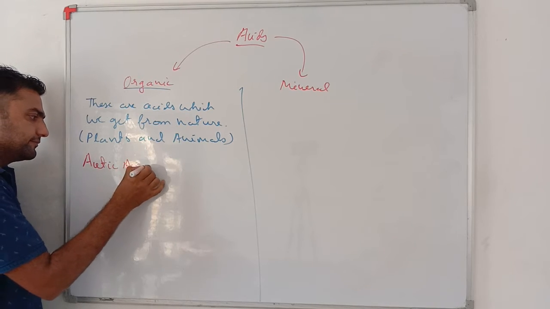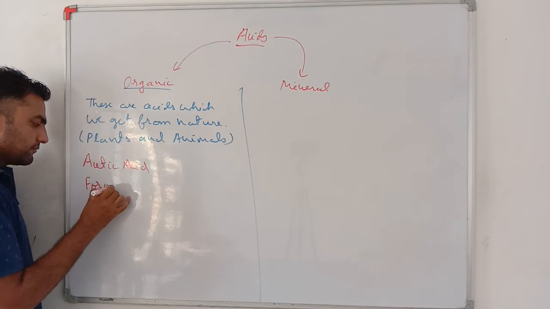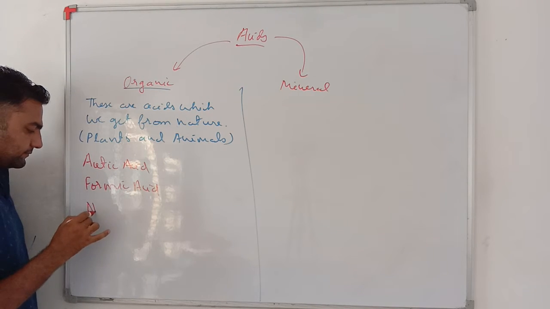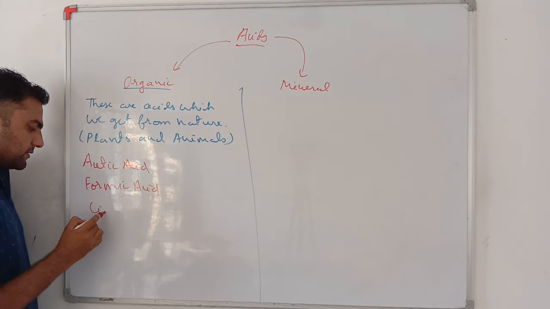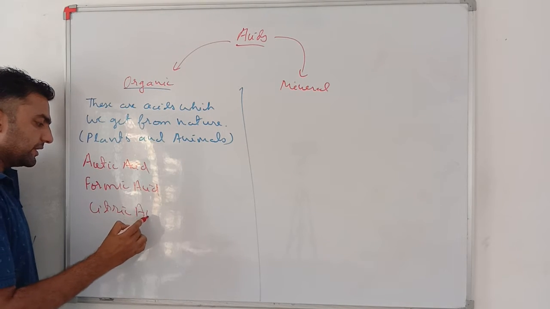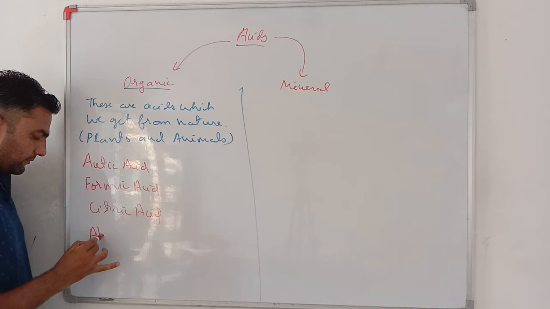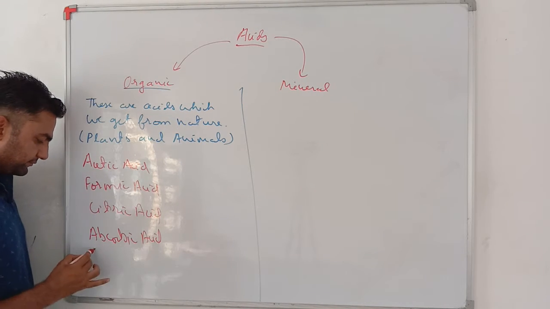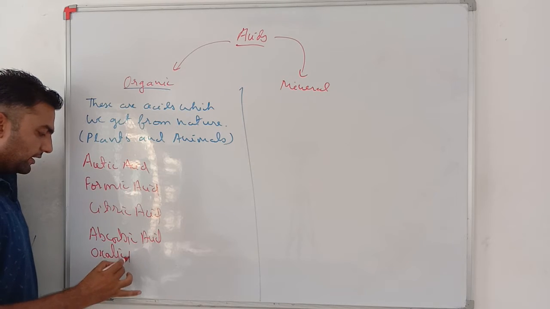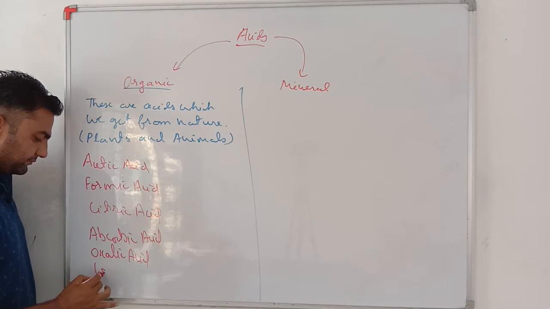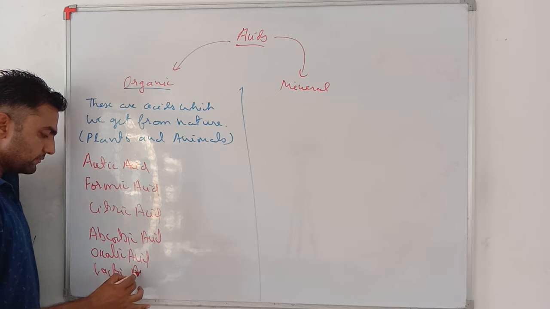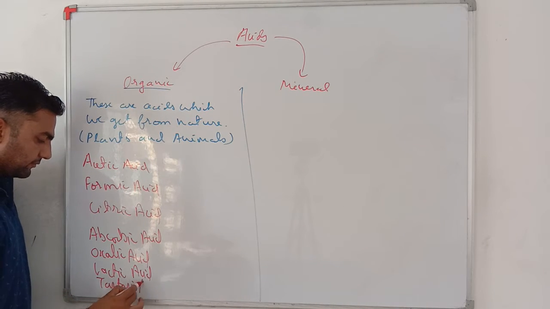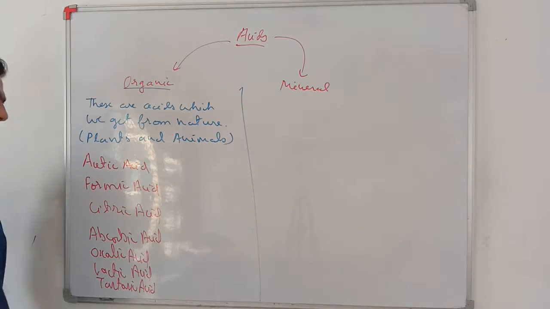Examples of a few such acids are acetic acid, formic acid, citric acid, ascorbic acid, oxalic acid, lactic acid, tartaric acid.